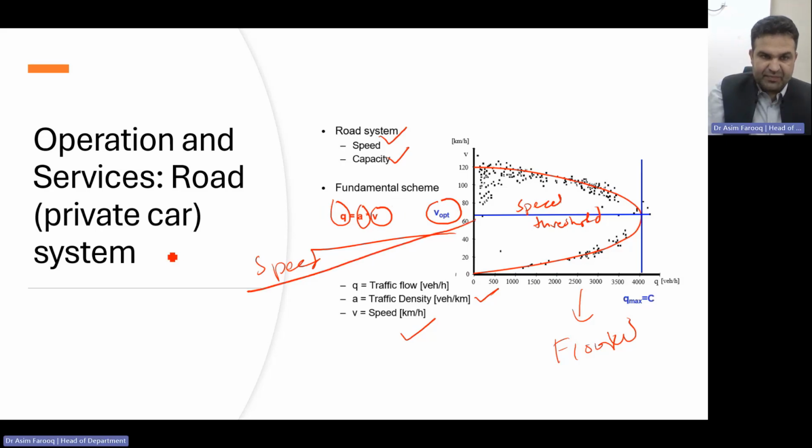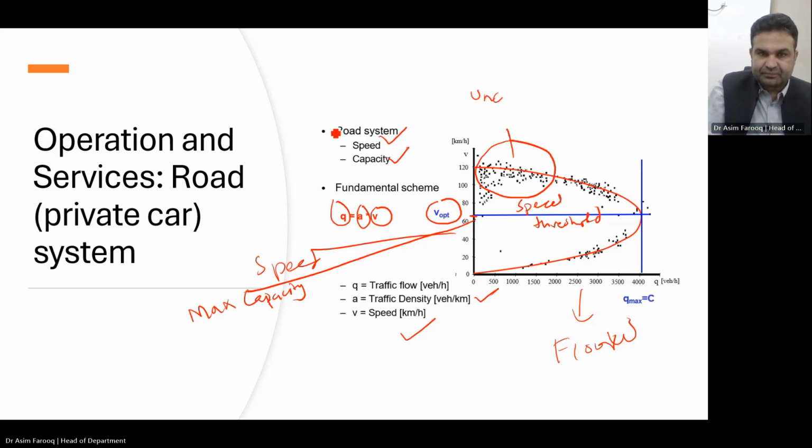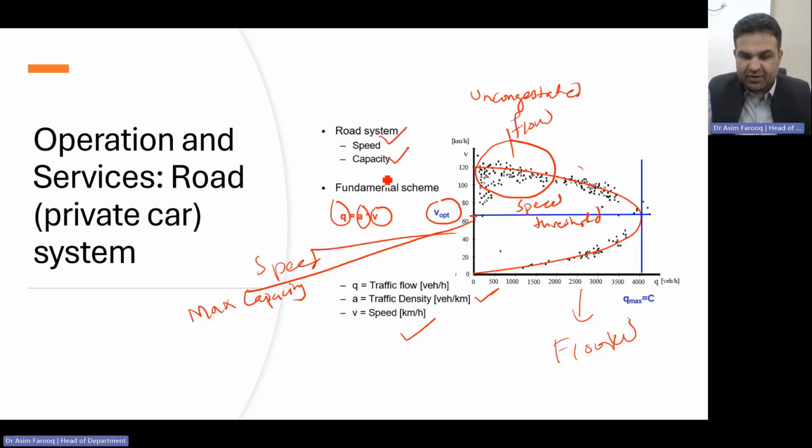And that is the maximum capacity of the speed at which it can operate, which we call the optimum velocity, which is between 70 to 72 kilometers per hour. And that part from here up to here is our uncongested flow, and at that part, this is our